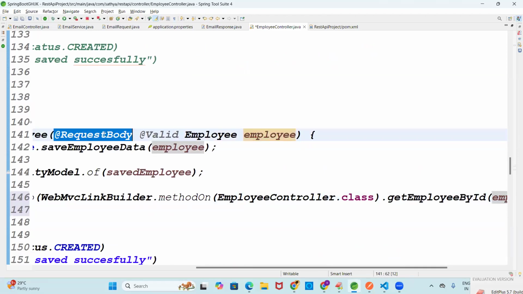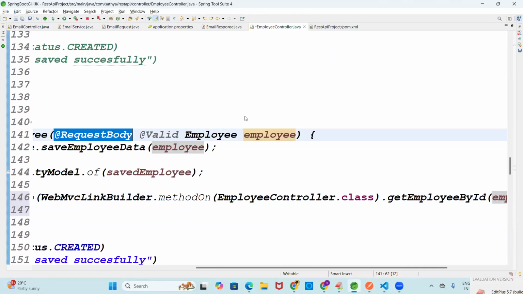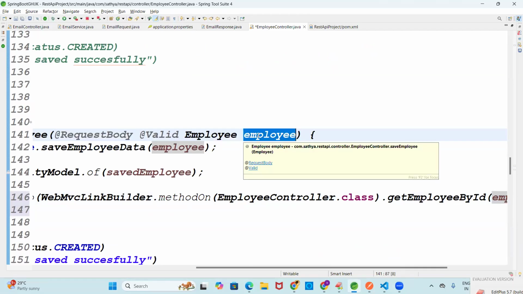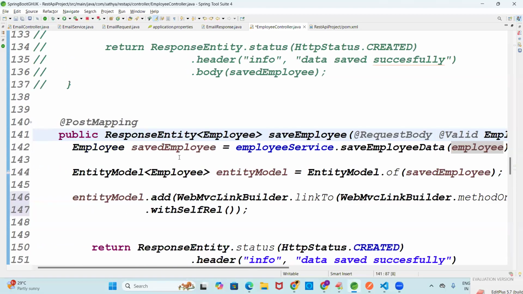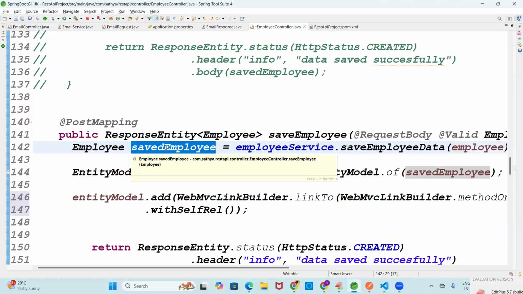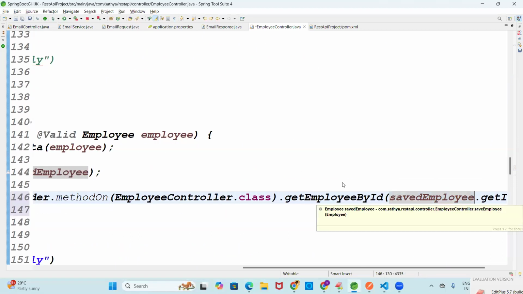Request body means capturing the details. When you capture the details here, do you have an ID? The client is not giving it, right? But that ID is there in the saved employee. Then the saved employee can get the ID, that's all.